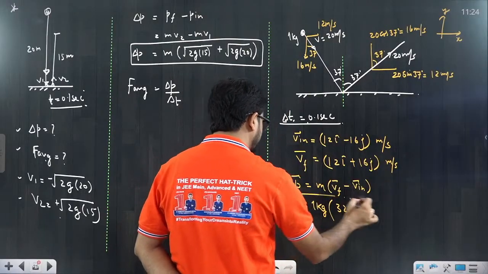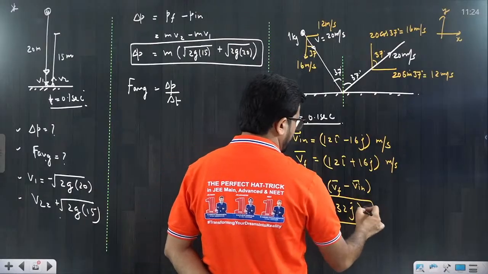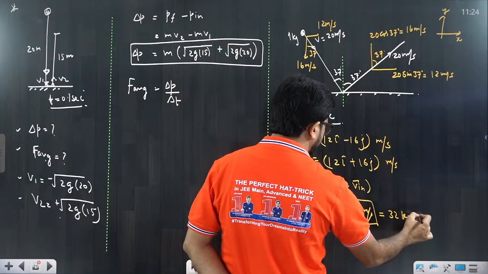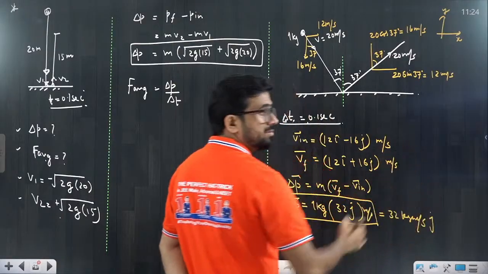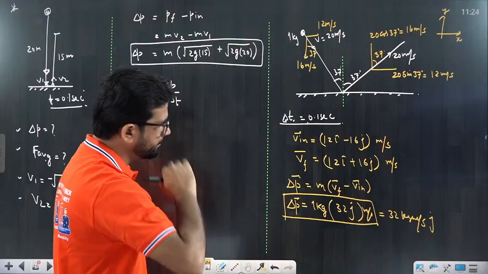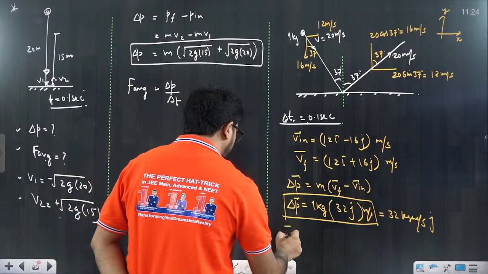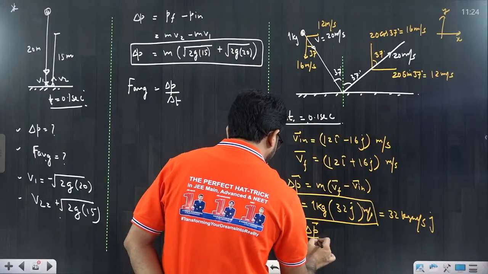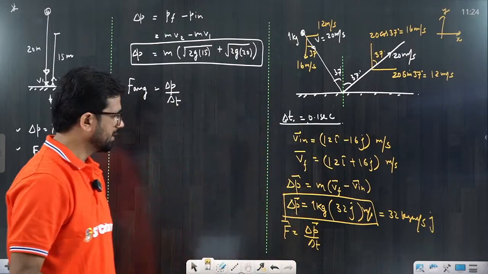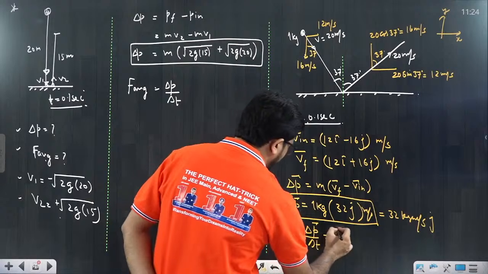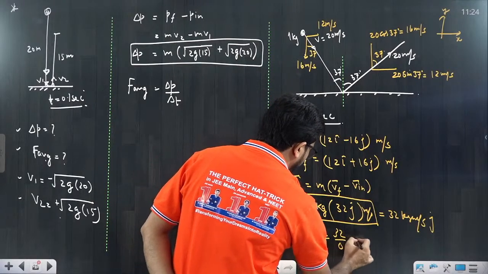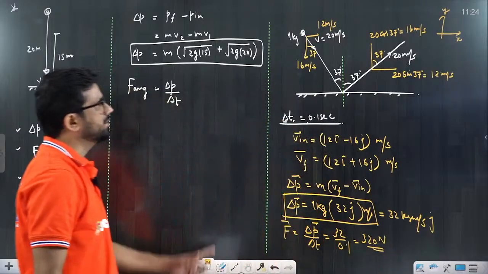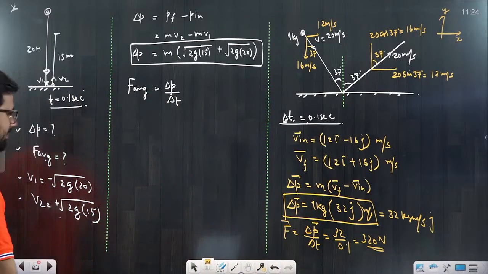Directly you can write it. The unit is meter per second, so the total becomes 32 kg meter per second in j cap. If I write the force, it would be delta P by delta t. Just wait a minute, that would be 32 divided by 0.1, that would be 320 Newton. That's a very basic question, we can discuss it. Okay, just give me 1 minute.